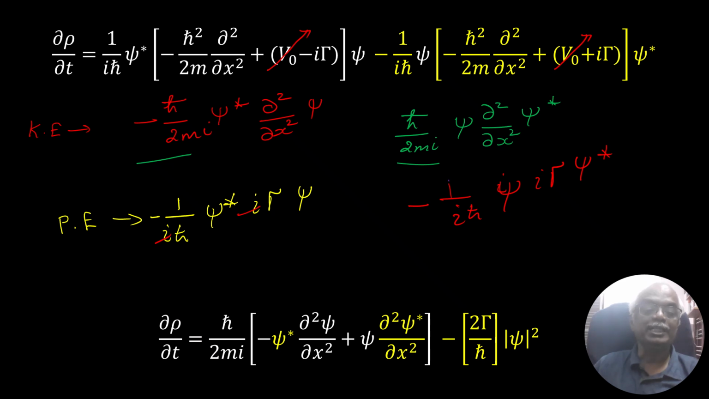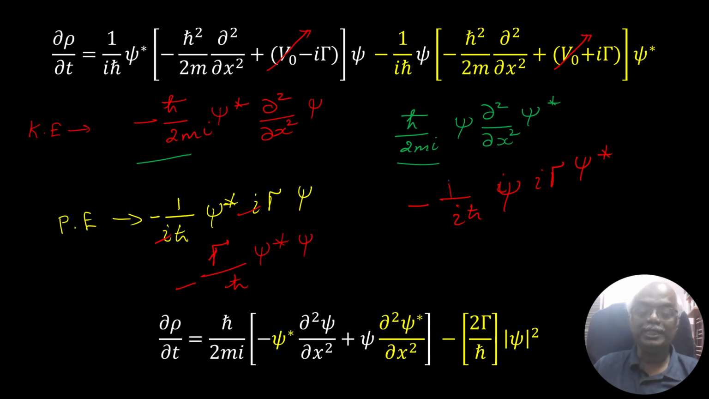Since gamma is a number, you can take it out. So this will become gamma over h cross, of course psi star psi. Because gamma is a number, you can take it back and forth, of course with the negative sign.